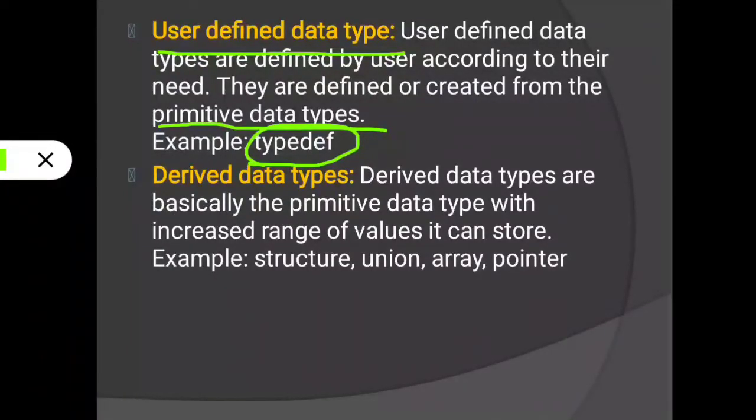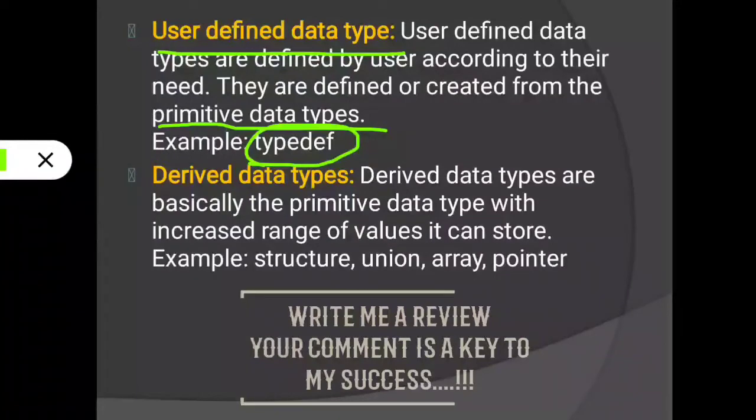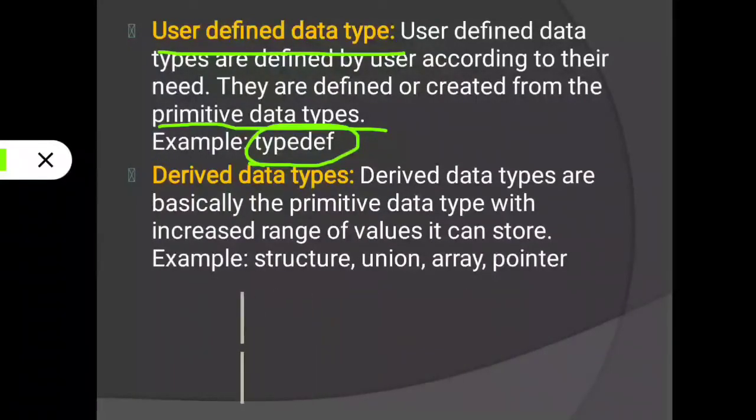When you want to create a user defined data type, we need this keyword, typedef. Suppose we need to create an integer type user defined data type, then you have to write typedef int, then that user defined variable name. Then it will be created as a user defined data type.